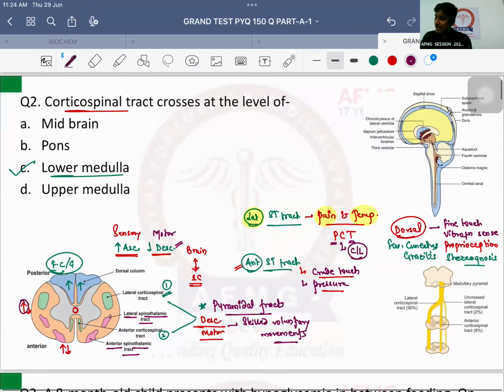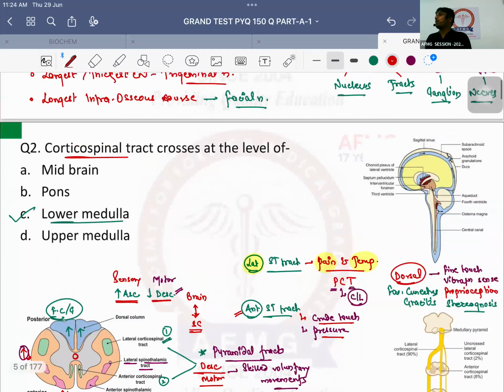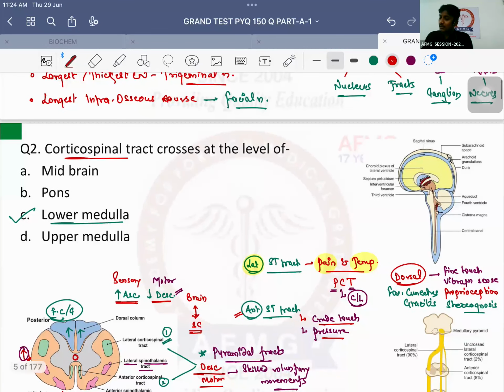Okay, so don't read in too much clutter. These are the easiest way that you can remember the tracts and their functions. Usually questions come from function because it is not only a question of anatomy but also physiology as well. Okay, so that's important. And many times a direct, straight away question comes, and people are so afraid of this topic that they don't go into it. This is the easiest thing that you need to remember. Don't go into details. Nothing is required.